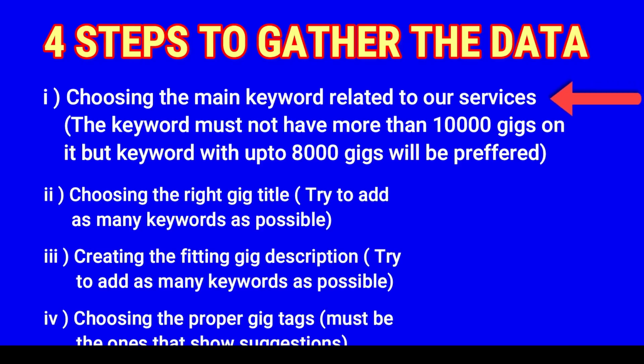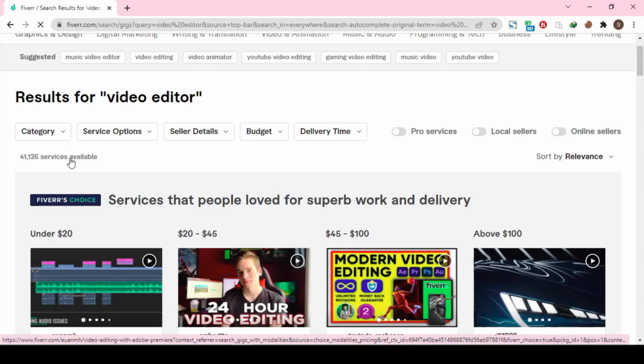So let's start with step number 1, which is choosing the main keyword related to our services, and we will try to select a keyword that has less than 8000 gigs. Every gig available on Fiverr has been made on a specific keyword, and how are we going to choose that keyword for our gig? We will also make sure that the same keyword must not have more than 8k gigs on it. Let me give you an example.